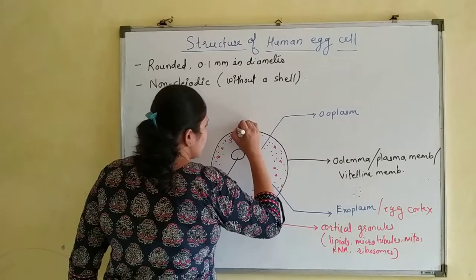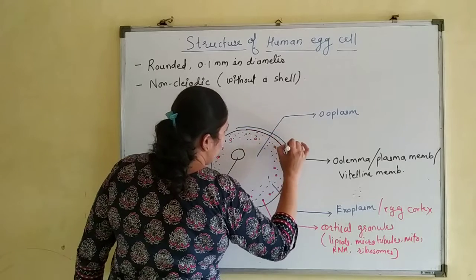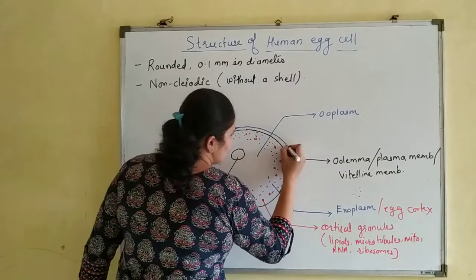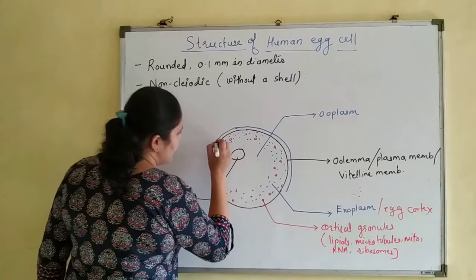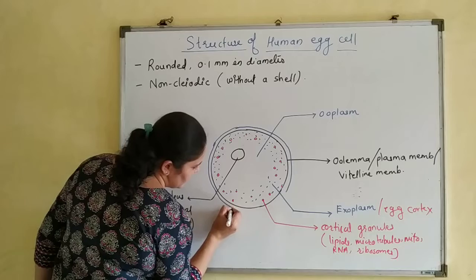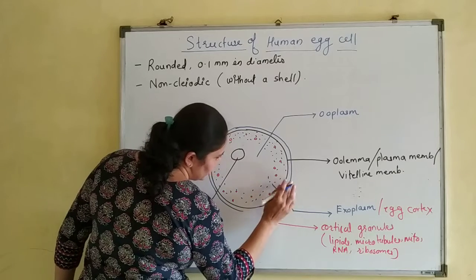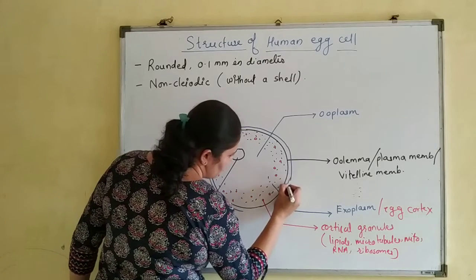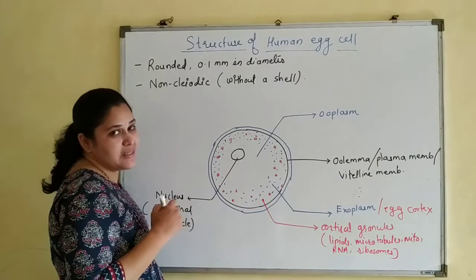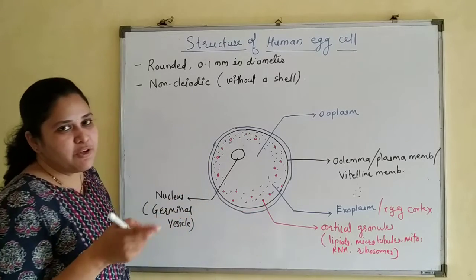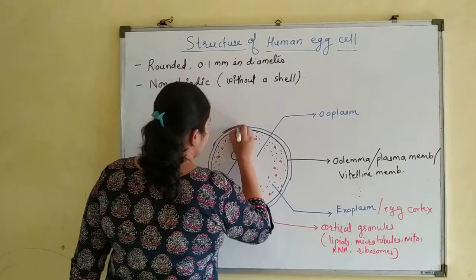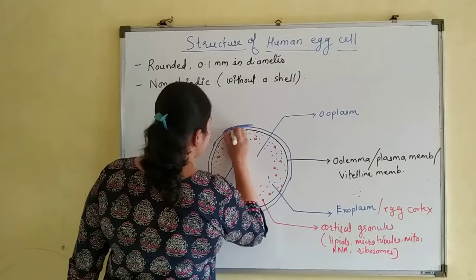there is a non-cellular layer. It is known as zona pellucida. Just outside the egg membrane, there is a small cavity or space that is known as perivitelline space. It is a space between the egg membrane and zona pellucida. Right? So this is the zona pellucida layer.